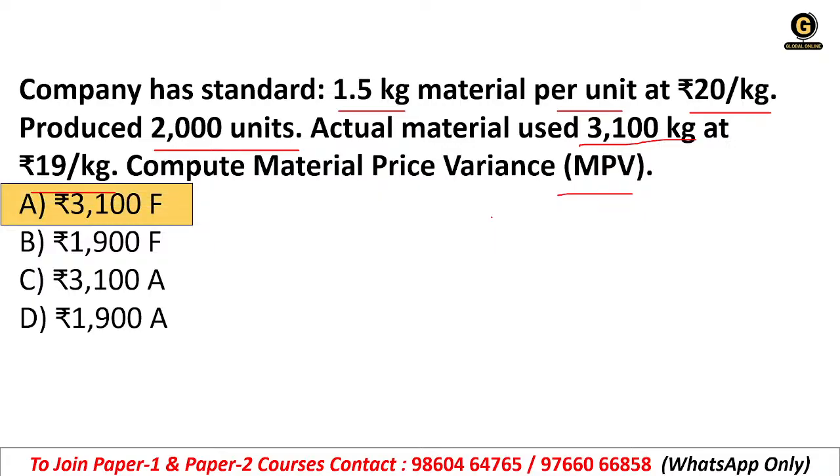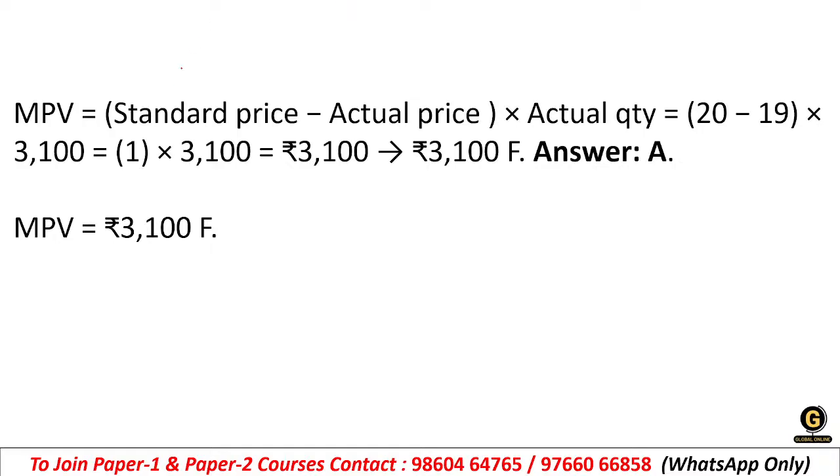So the right answer is 3100 favorable. Okay, let's calculate it. The MPV formula is standard price minus actual price into actual quantity. So we have standard price rupees 20, actual price rupees 90, into 3100, that is the actual quantity. So we'll have 1 into 3100, that means 3100 will be the right answer. So option A, 3100 favorable. Clear?